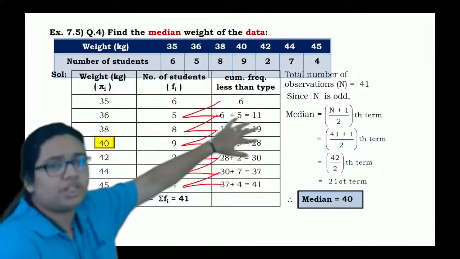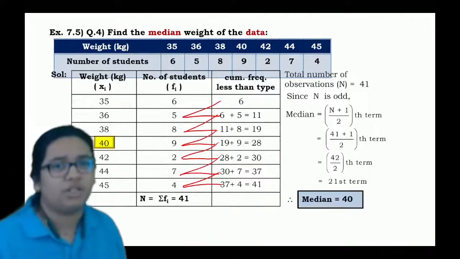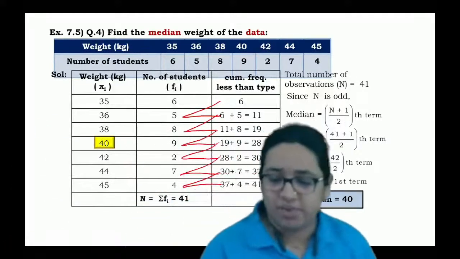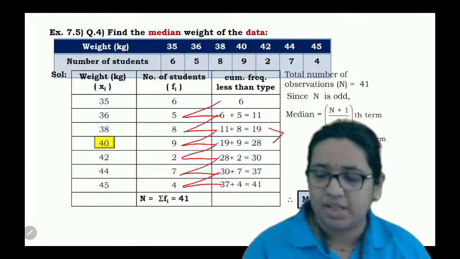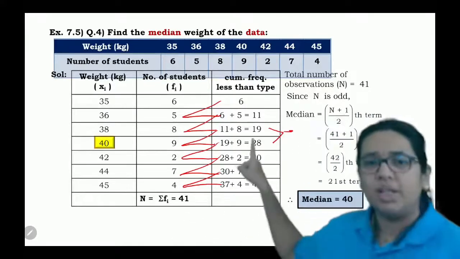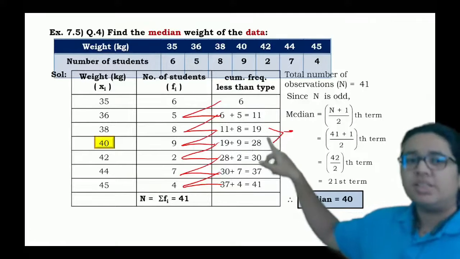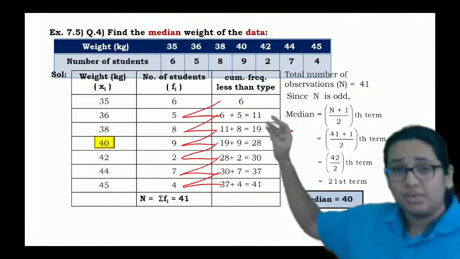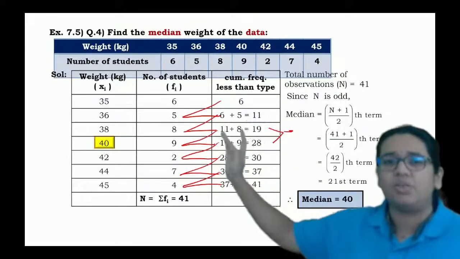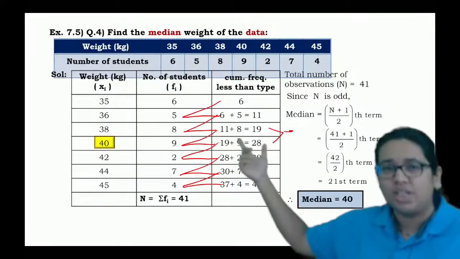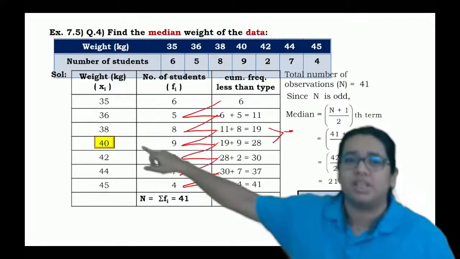We just have to check that, whatever its value. I can see that 21 is greater than 19 but less than 28. Hence, we'll say that obviously 20, 21, 22, 23 and so on up to 28 will belong to this class.